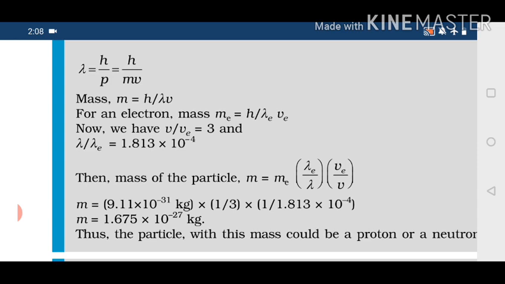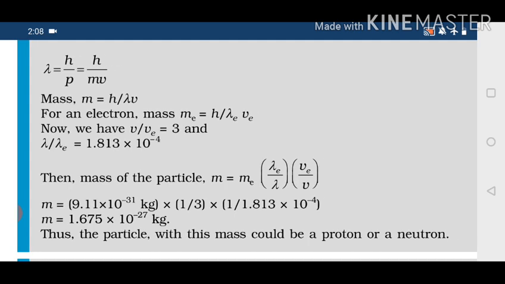After putting in all the values, the mass comes out to be 1.6 into 10 raised to power minus 27 kg. And we know that the proton and neutron have the same mass, with a value of 1.6 into 10 raised to power minus 27 kg. So this particle can be a proton or a neutron.